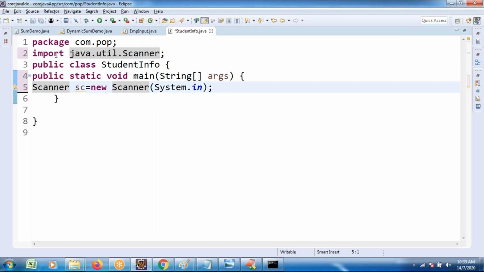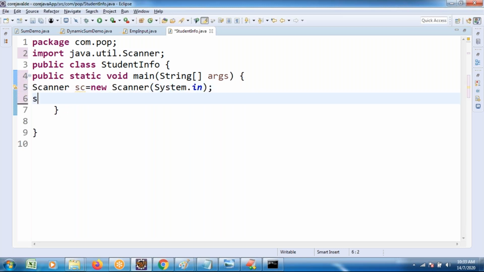Just read the student name using the next and nextLine methods. System.out.println, enter student name. I want to take the name of the student.